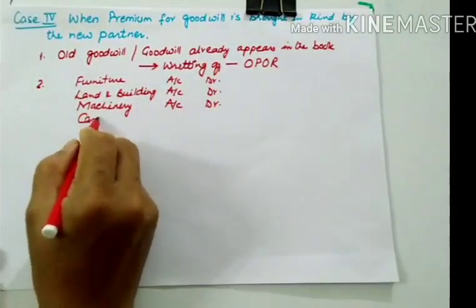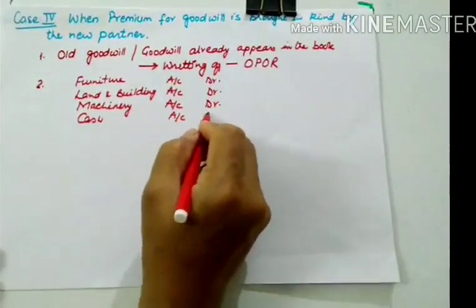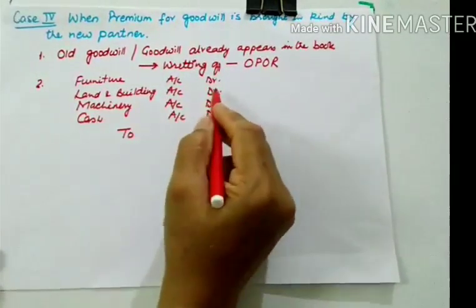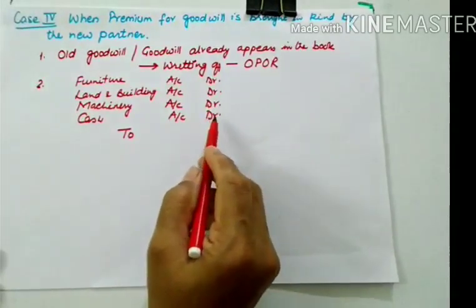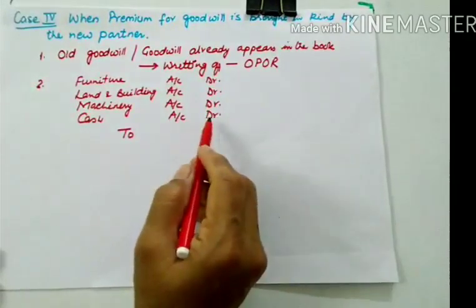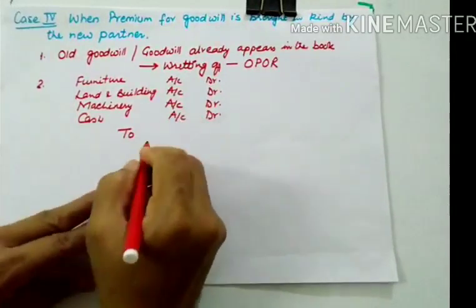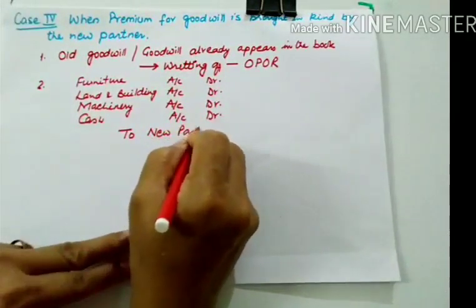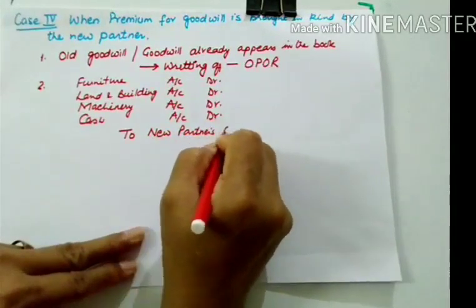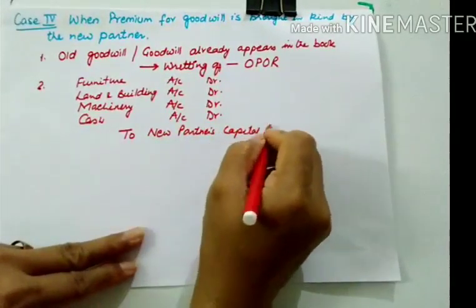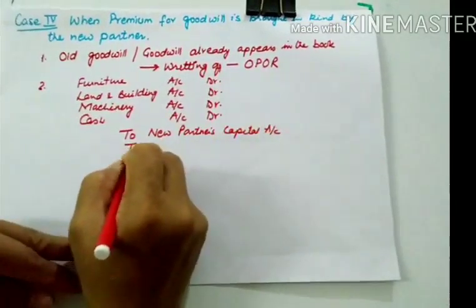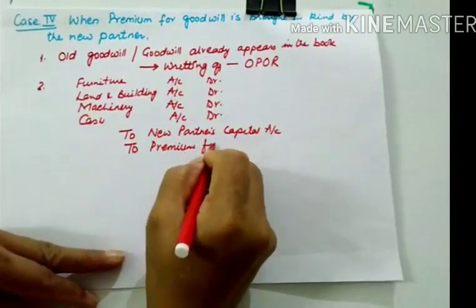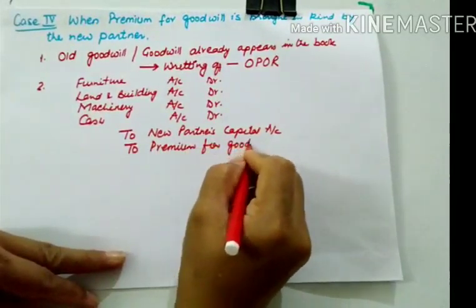And even if he is bringing cash also, we'll debit cash. And to the new partner, if these assets comprise his capital as well as premium for goodwill, we'll write to new partner's capital account and to premium for goodwill account.